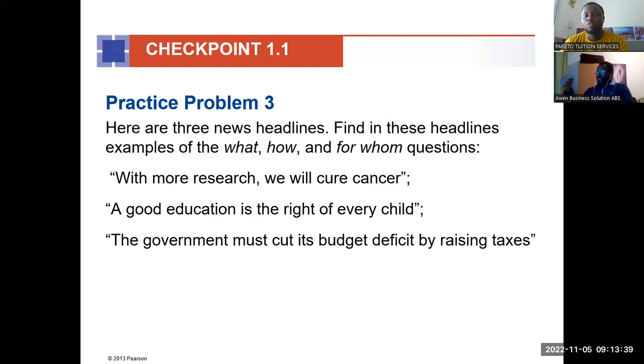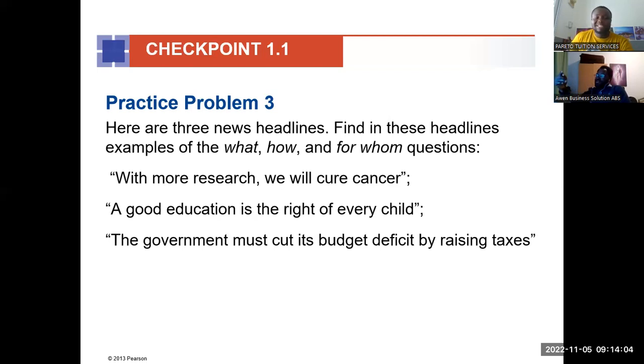So for whom do we want to produce a good education? Education here is going to be a what question, but the right of every child is going to be for whom. Is that okay? Yes, sir.